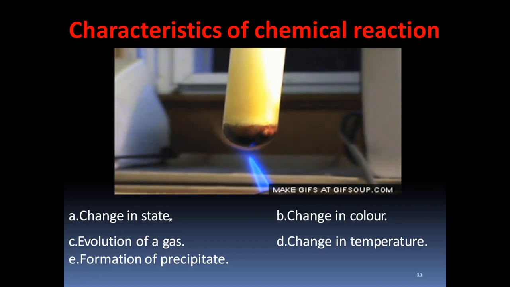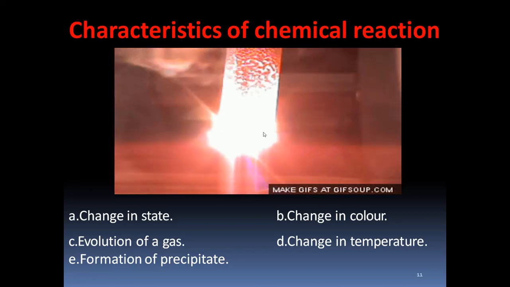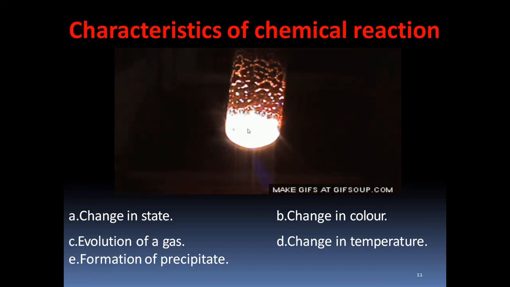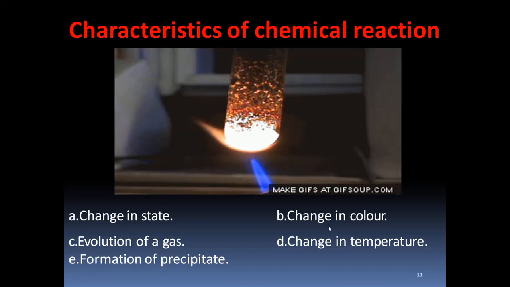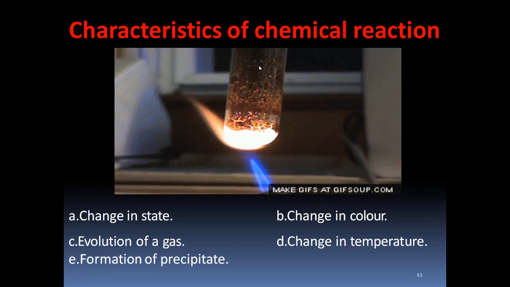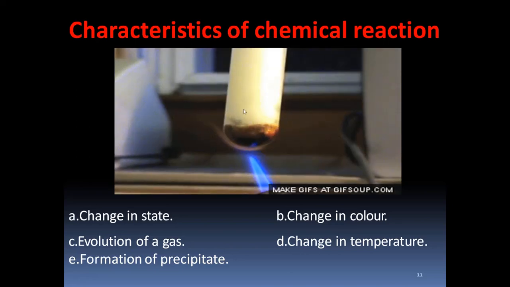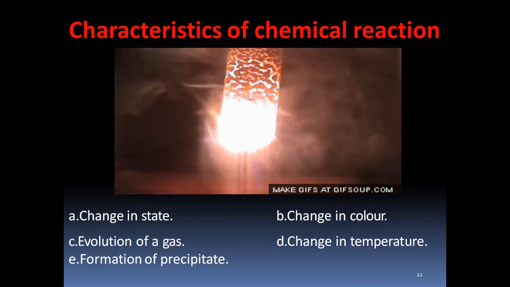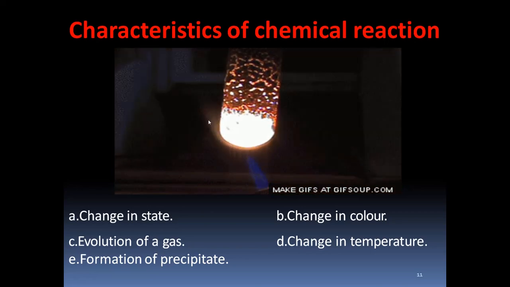Change in state. When a chemical reaction takes place, there will be a change in state. Solid to liquid, liquid to gas. Second, change in color. You might have observed here. You can see here in this picture, there is a change in color. Observe carefully, the color is changing. Third, evolution of gas. When you see now, the gas is evolving out.